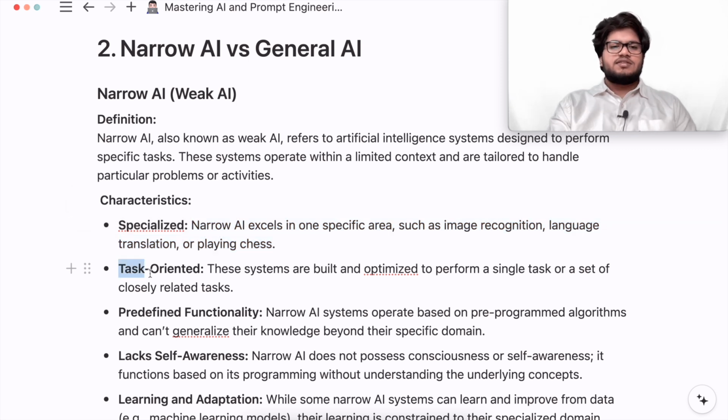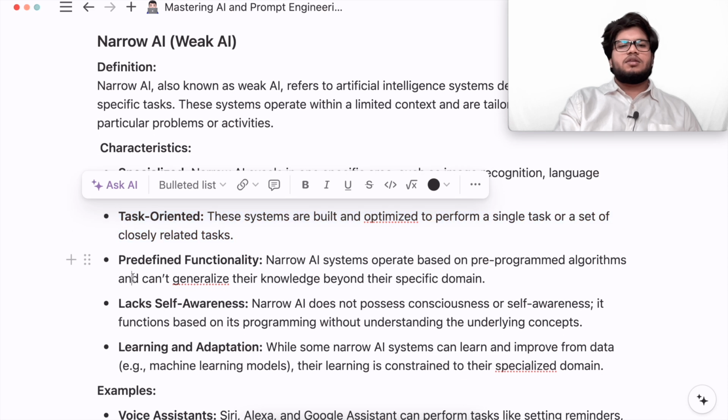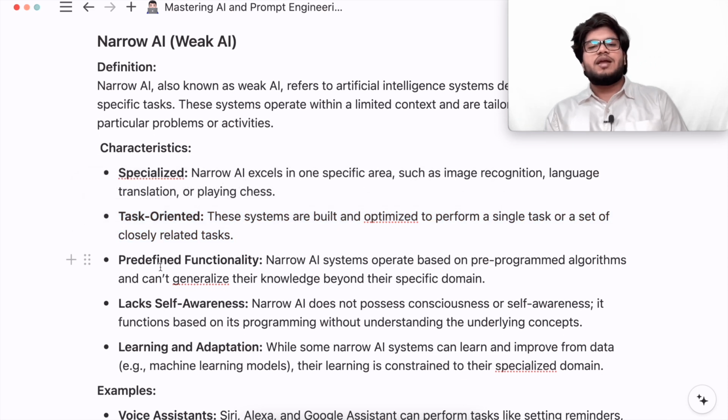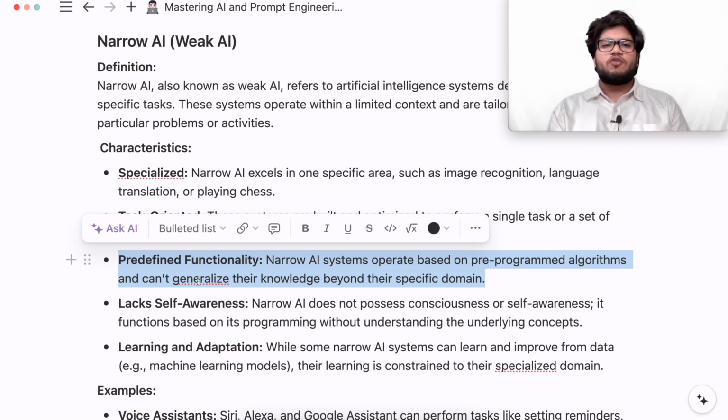The next characteristic is task oriented. These systems are built and optimized to perform a single task or a set of closely related tasks. The third characteristic, predefined functionality. Narrow AI systems operate based on pre-programmed algorithms and can't generalize their knowledge beyond a specific domain. So what happens in narrow AI is information is fed to this AI. It cannot learn on its own. So it has some pre-programmed algorithms and it cannot generalize beyond their specific domain. So it will do what it is told to do. It cannot learn new things and it cannot perform different functions or multitask.